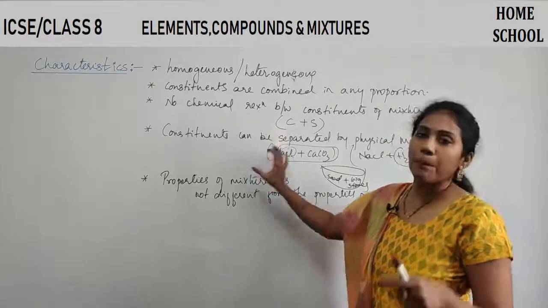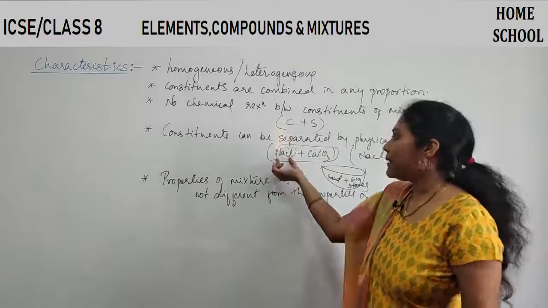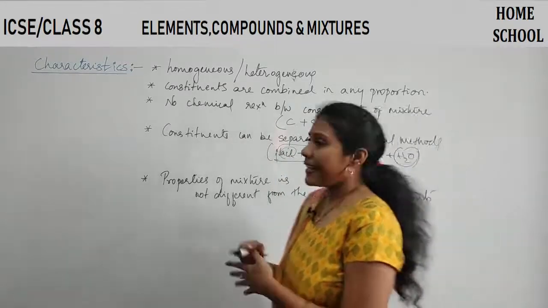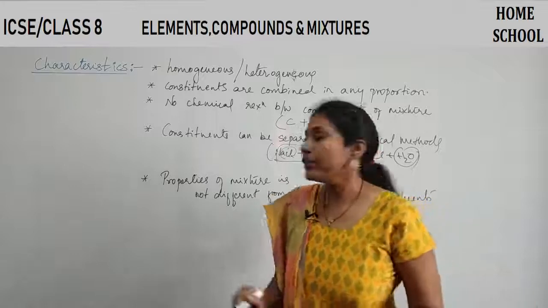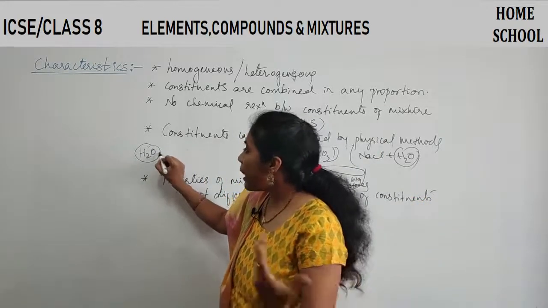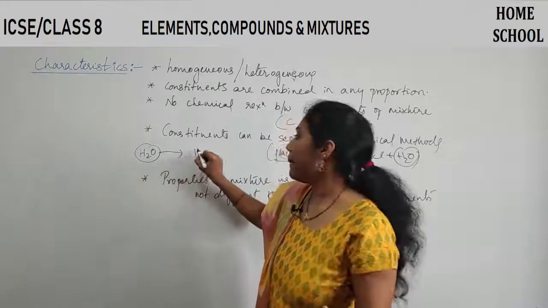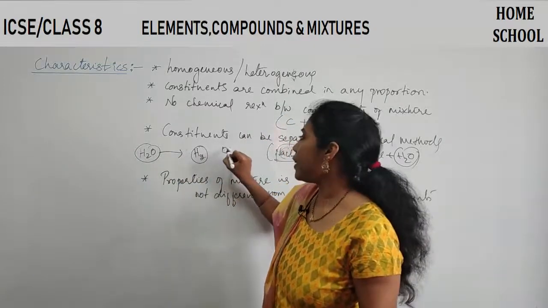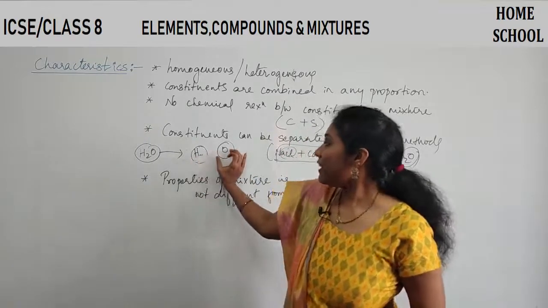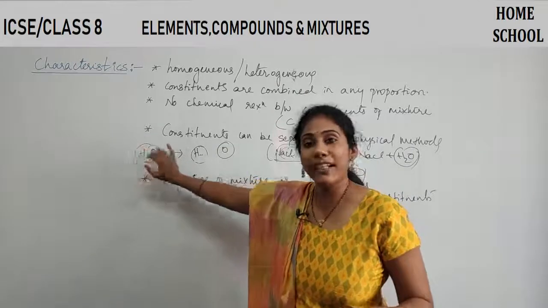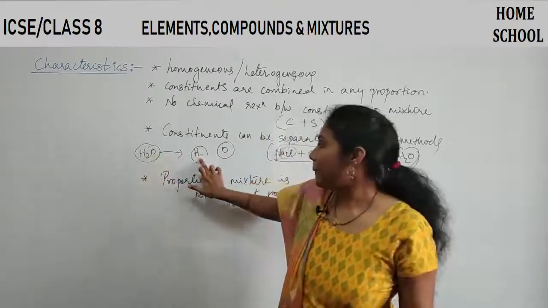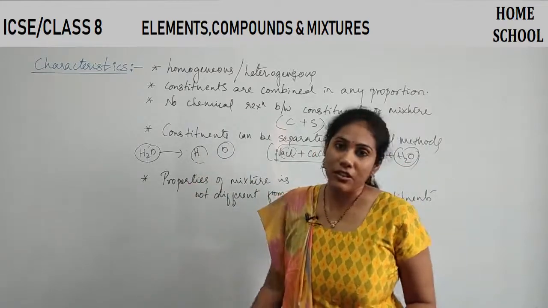The mixture's properties are nothing but the properties of NaCl and the properties of calcium carbonate. In the previous case, when we studied compounds, we saw that water is a compound whose properties are entirely different from hydrogen's properties and oxygen's properties. After all, when hydrogen combined with oxygen, you got water, but water has completely different properties compared to hydrogen and oxygen.